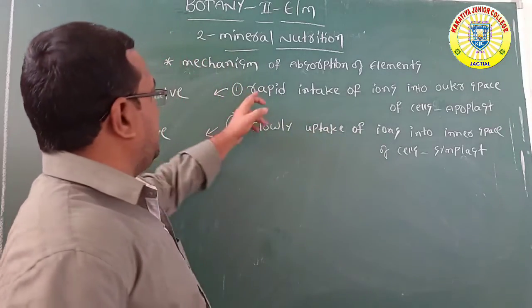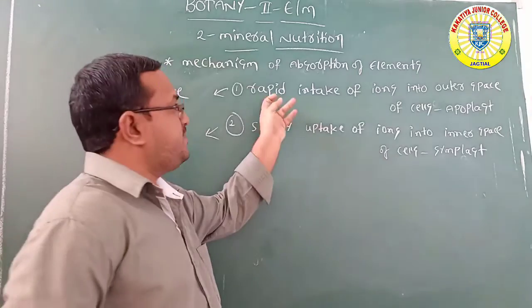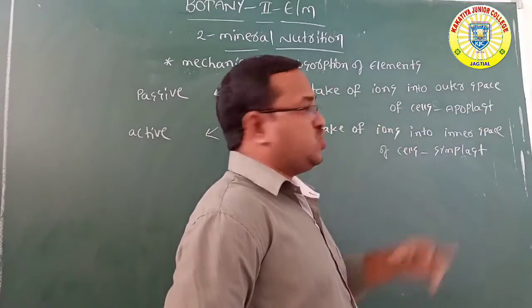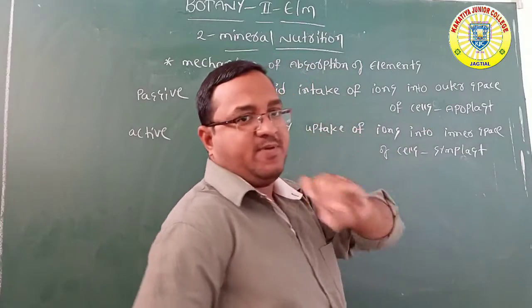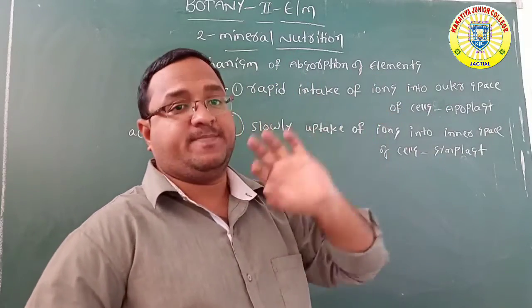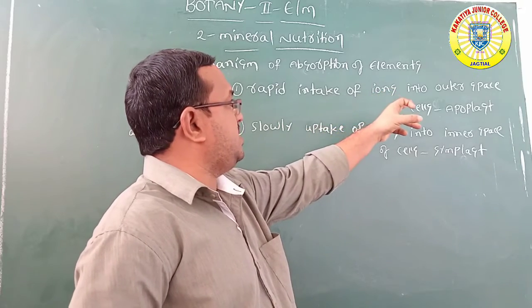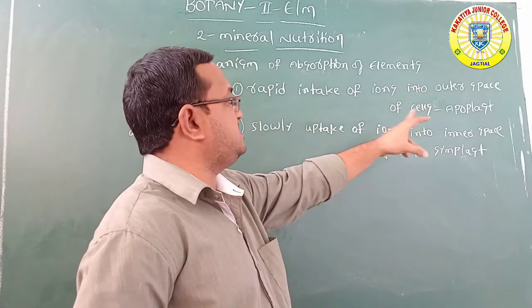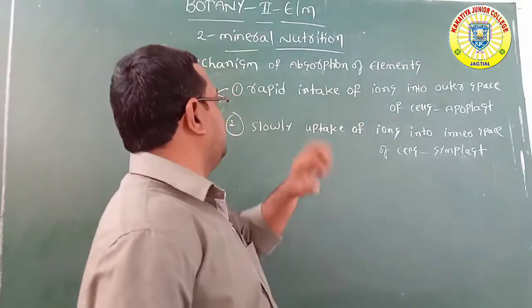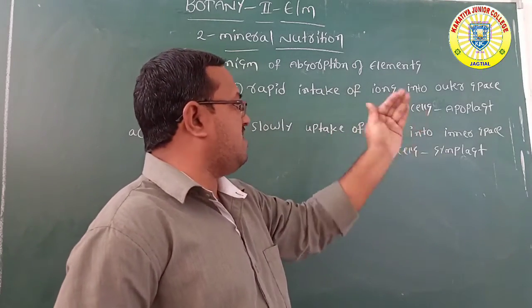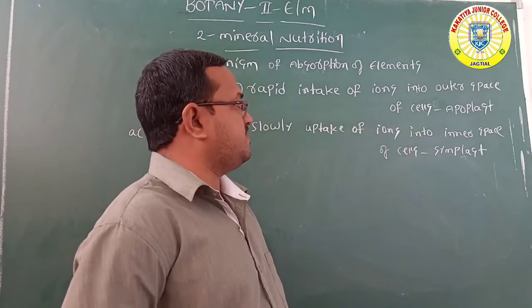Here you can see rapid, meaning fast, intake of ions into the outer space of cells is through the apoplast. Apoplast and symplast we discussed in detail in the first chapter. Rapid intake of ions into the outer space of the cells is the apoplast method. Slow uptake of ions into the inner space of the cells is the symplast.